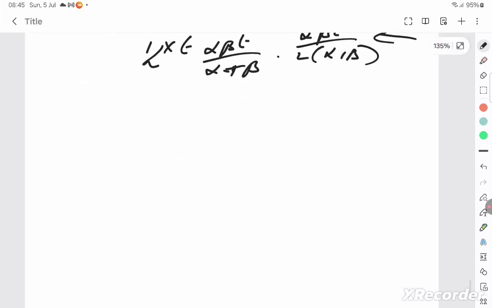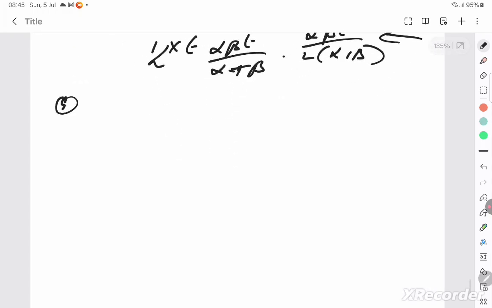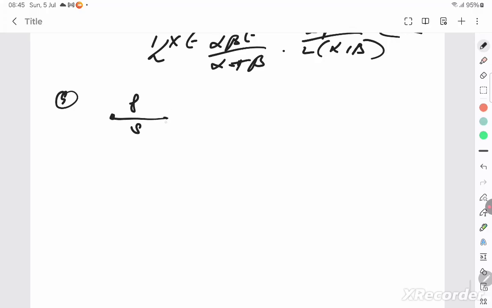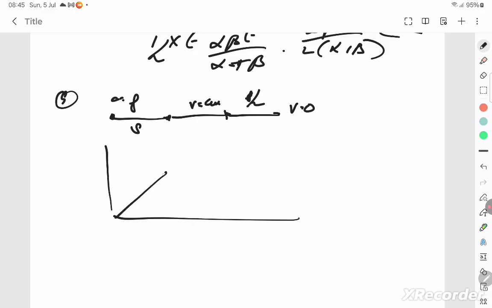So let's go to the next question, the 9th question. The car is traveling from rest and accelerates at a rate of f to a distance s, then continues at a constant speed, and then decreases its acceleration by f by 2 and comes to rest. So you can plot this as a velocity-time graph, where it increases, then goes with a constant speed and then comes back to 0.